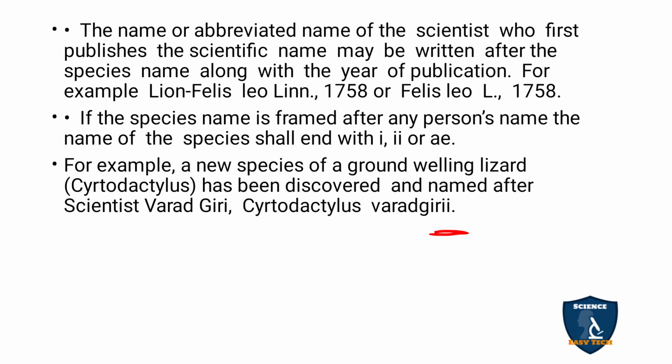You can see the double i at the end. Like that, you can end it with the author's name, double i or single i or ae. These are the rules of ICZN, that is the rules of nomenclature. They may ask in 5 marks.